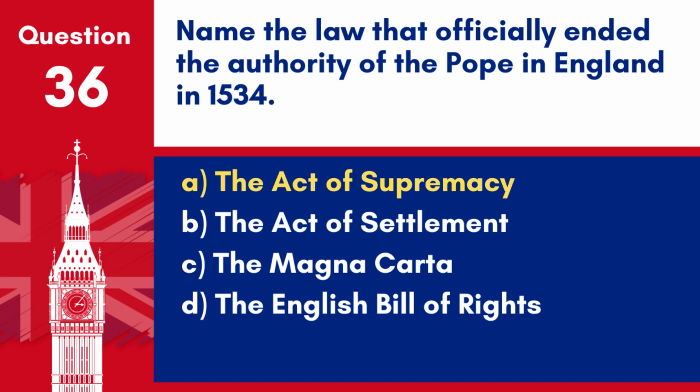Answer: A. The Act of Supremacy. The Act of Supremacy in 1534 declared King Henry VIII the supreme head of the Church of England, effectively ending the Pope's authority in England.